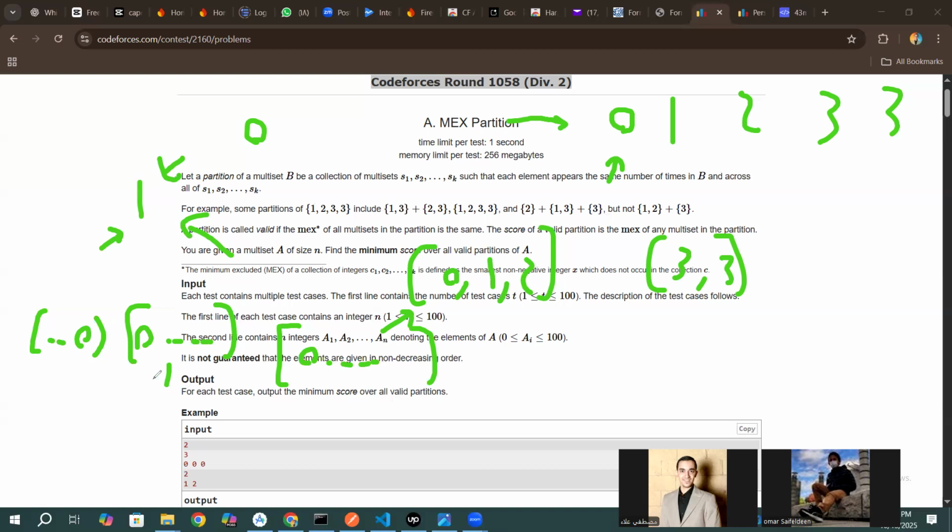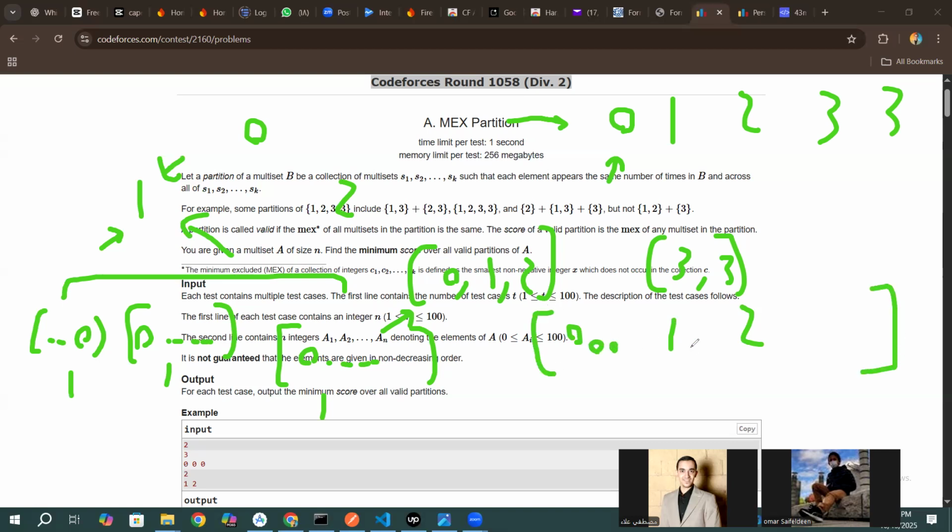So to make it valid, this 1 should exist in all of the arrays. If 1 exists in all of the arrays and 0 exists in all of the arrays, we will end up wanting the minimum score to be 2, and we will be in the same case all the time. Did you notice anything? It doesn't matter if we literally partition the array into many arrays. Why? Because we will be putting 0 in all of them, 1 in all of them, 2 in all of them. So why not just leave it as it is, the initial array?